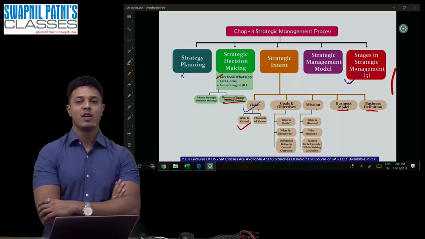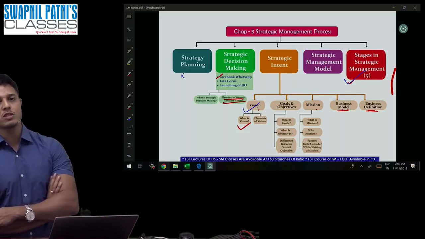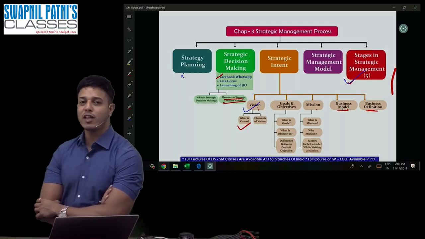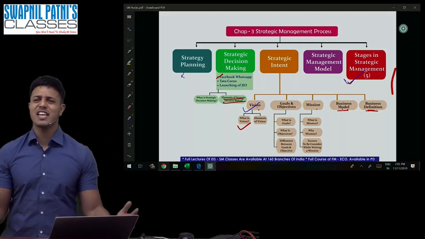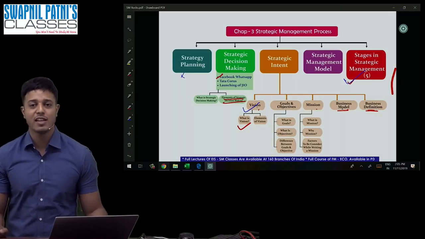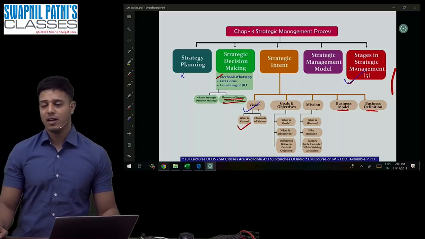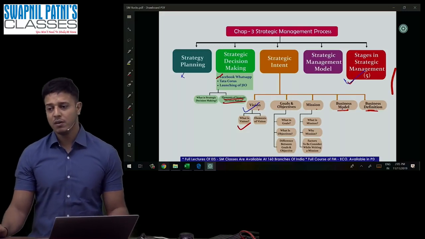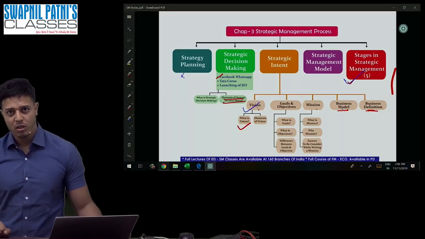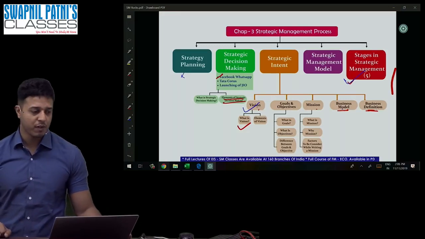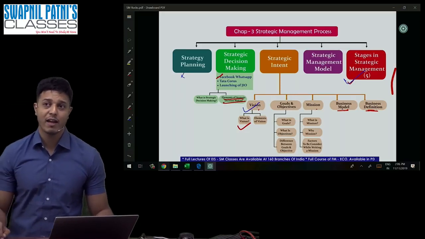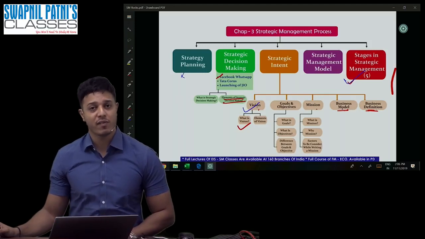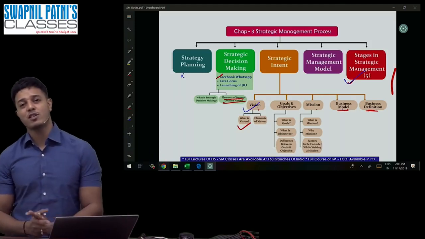Tata acquired Corus for $12 billion. Jio was launched with an investment of 150,000 crores. Such examples are called strategic decision making. Another example: by paying 2,000 crore, Flipkart acquired Myntra. You must have heard about the acquisition of Ranbaxy by Sun Pharma. Such kinds of decisions are called strategic decision making.